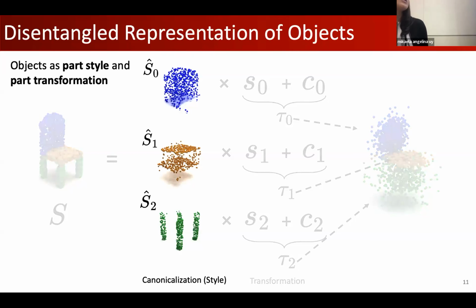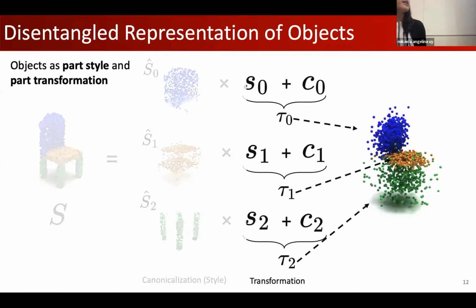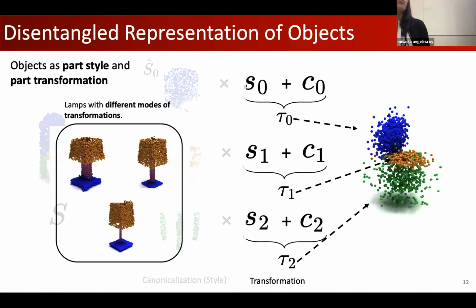The canonicalized parts basically factor out the transformation, being scale and position, and inherently just capture the geometric, structural, or topological properties of the semantic part. Then the transformation takes these canonicalized parts and fits them into a coherent object. One side note on why this is not straightforward: if you're given canonicalized parts, there are multiple explanations.